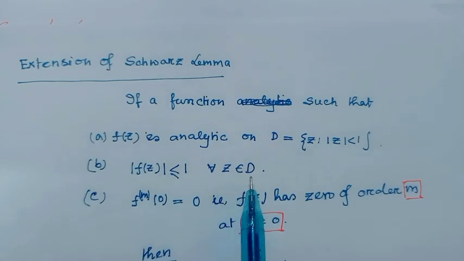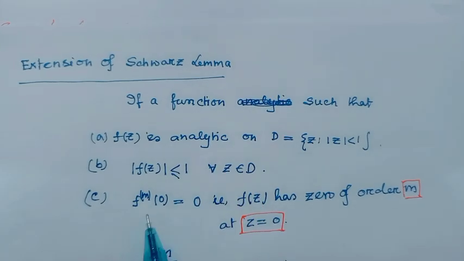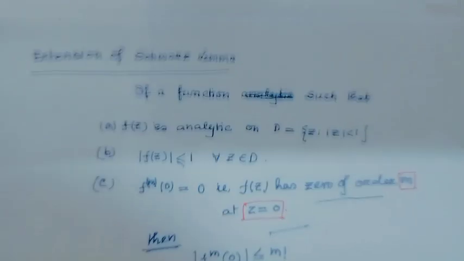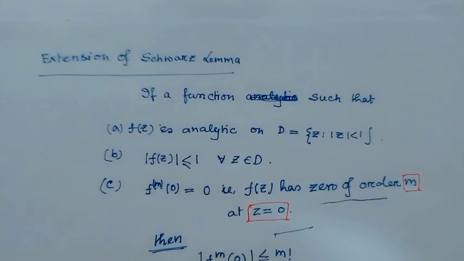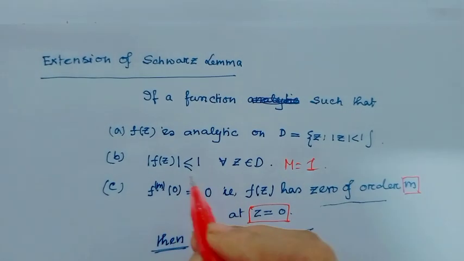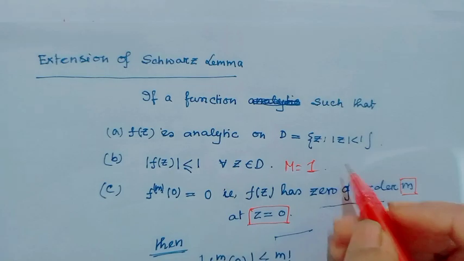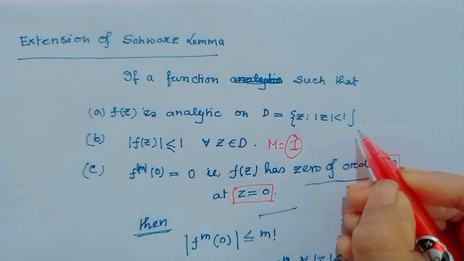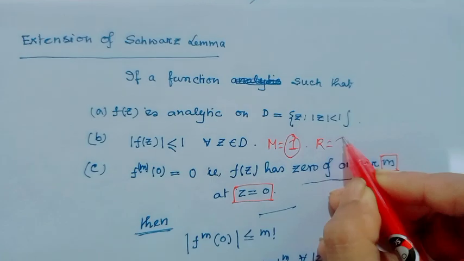This is true for all z belonging to D. And f^(m)(0) equal to 0 means f(z) has a 0 of order m. Since mod f(z) is less than or equal to 1, the value of M equal to 1, and since mod z less than 1, r equals 1 also.